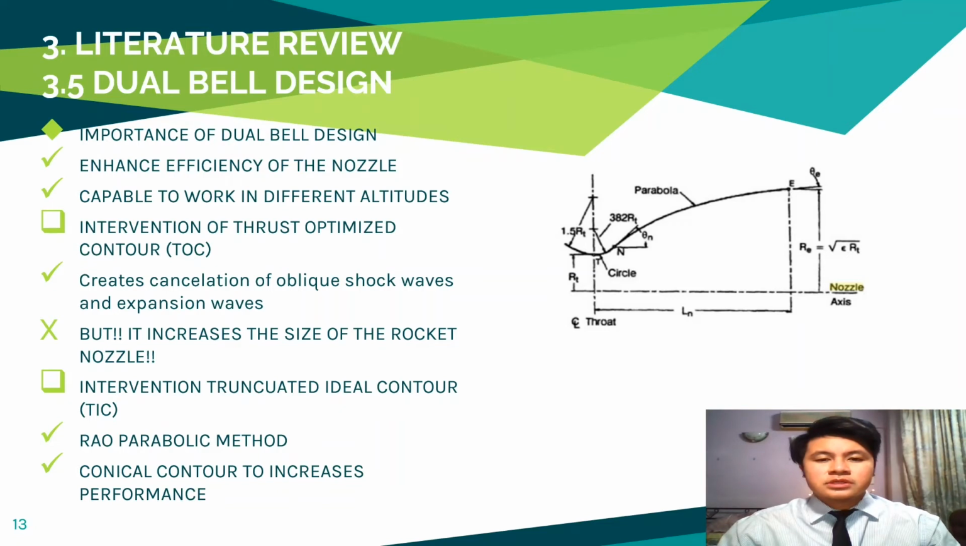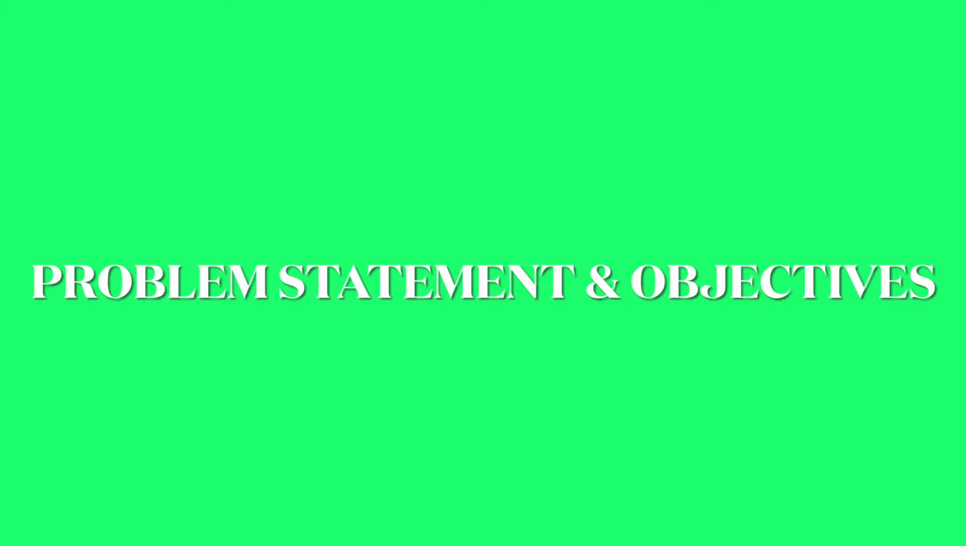For the conventional nozzle, as referred from the Rao parabolic figure, it can be defined by the length of the nozzle, the throat radius, and also the three curves. From this, the calculation of the equation was determined.